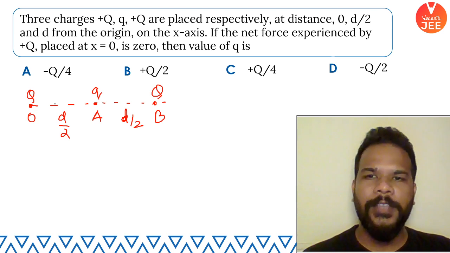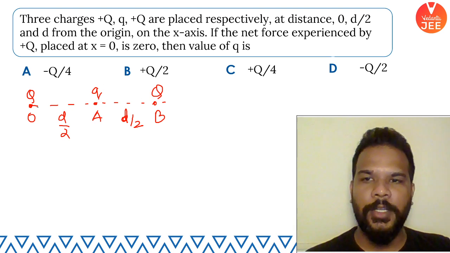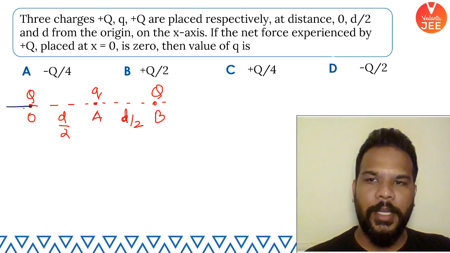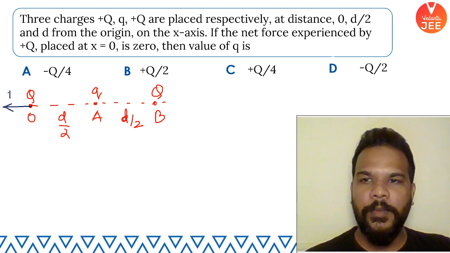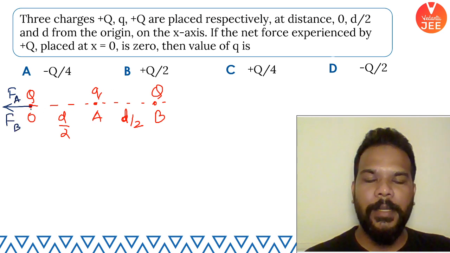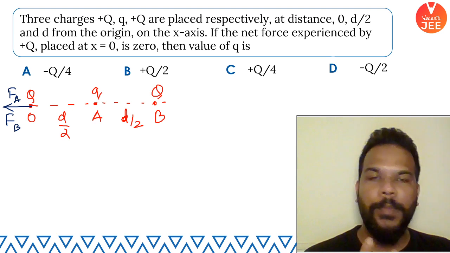Assuming that we don't know the polarity, let small q and capital Q both be positively charged, so they are going to repel this charge. It is going to experience a force Fa from the small q charge and Fb from the capital Q charge placed at B. These two forces should add up to become 0.